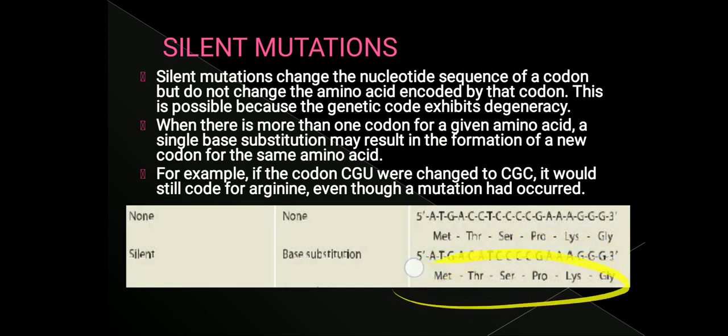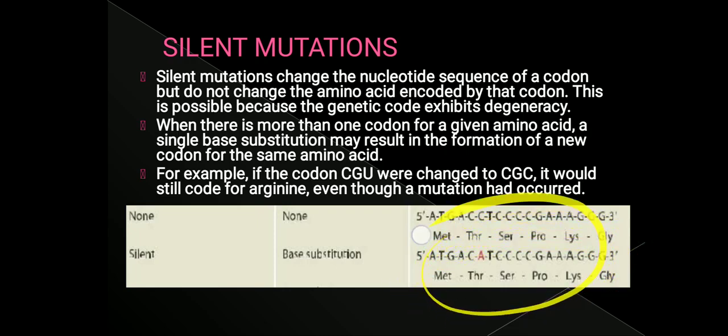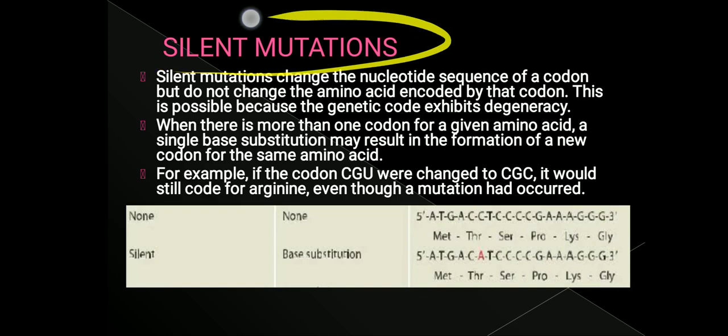Since there is no change in the protein, the functioning of the cell is also not altered. So this type of mutation we call a silent mutation. Though there is a mutation, there is no change seen in the cell or the protein that is being formed. That is why the mutation has become silent.